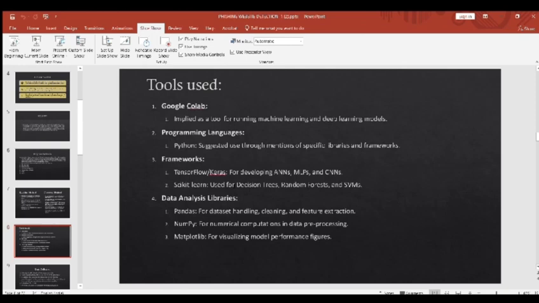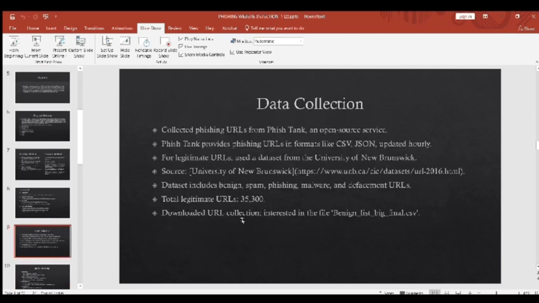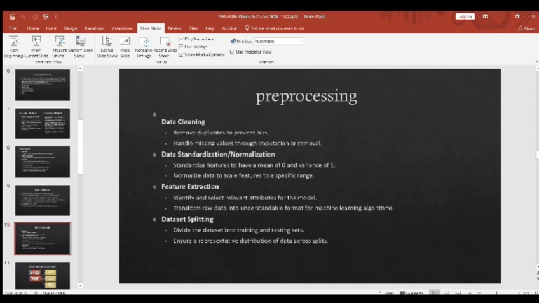We used Python with specific libraries and frameworks. We used the TensorFlow or Keras framework and the Scikit-learn framework. We used libraries like Pandas, NumPy, Matplotlib. We collected URLs from PhishTank, an open source service. PhishTank provides phishing URLs in formats like CSV, JSON, updated hourly, and the legitimate URLs dataset is from the University of New Brunswick. In pre-processing, we have data cleaning, which means removing duplicates to prevent bias.